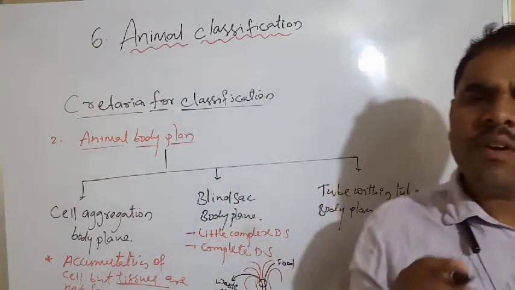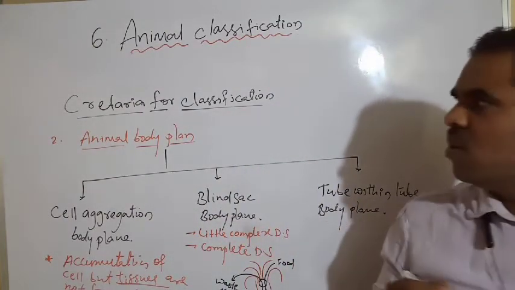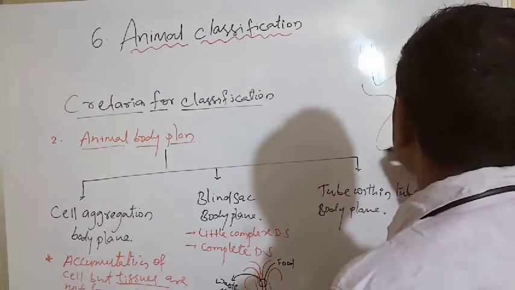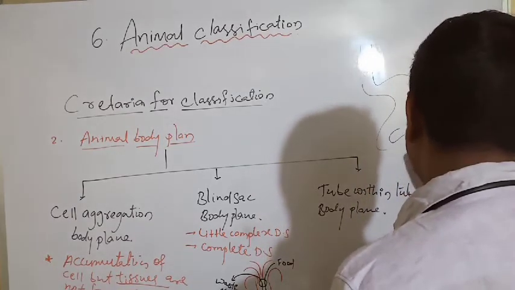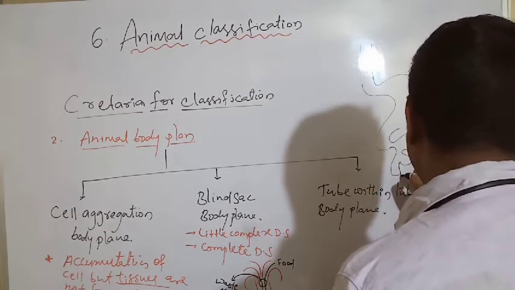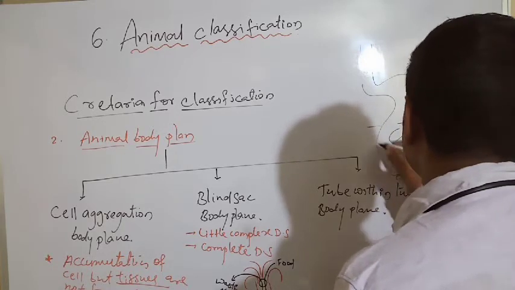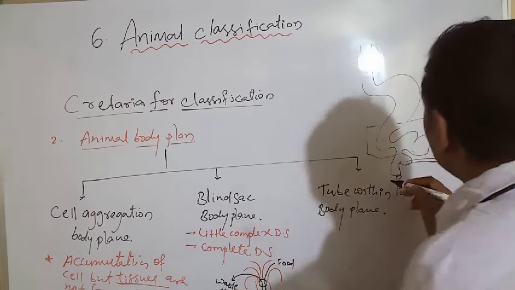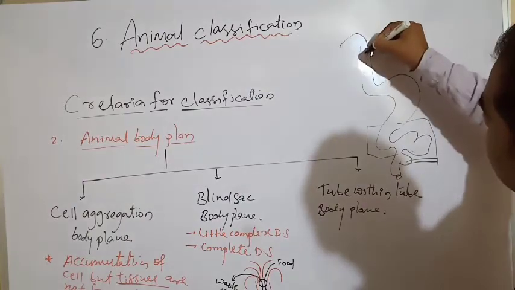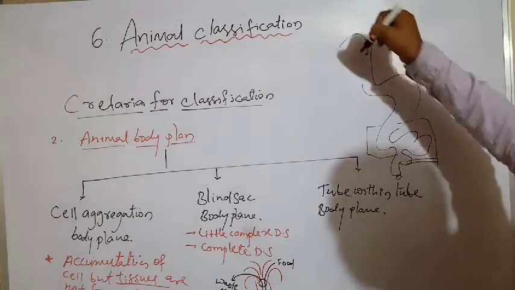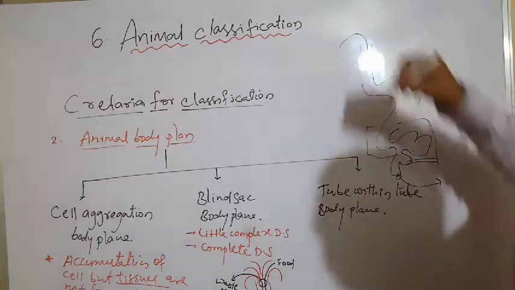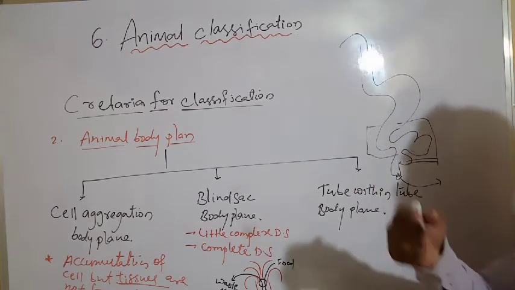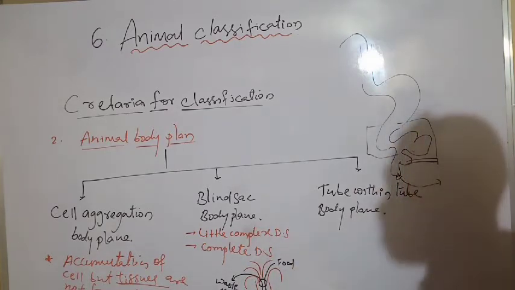But in our human body and so many animals, we have a specific digestive system, and we have an anus. We get food substances entering through our mouth, and it is excreted. The waste material is removed through our anus.